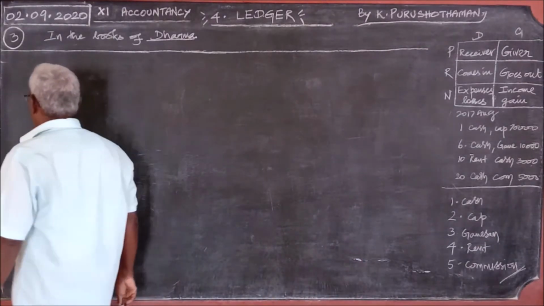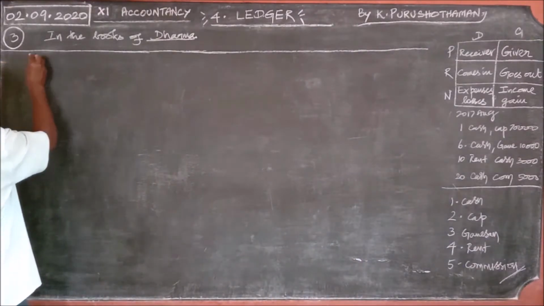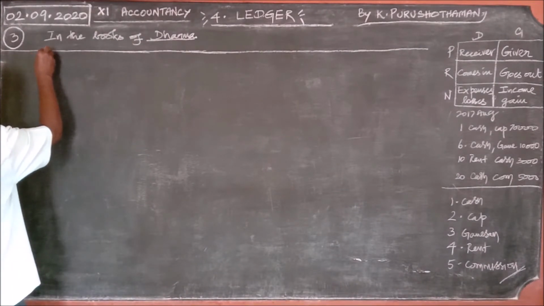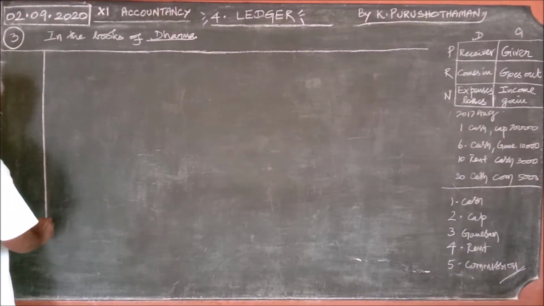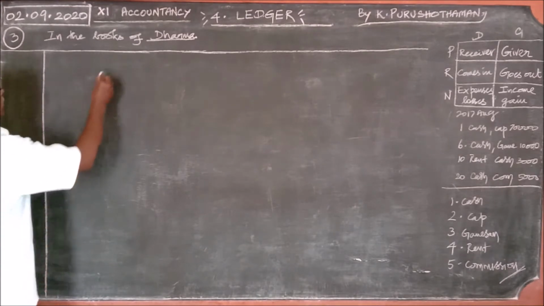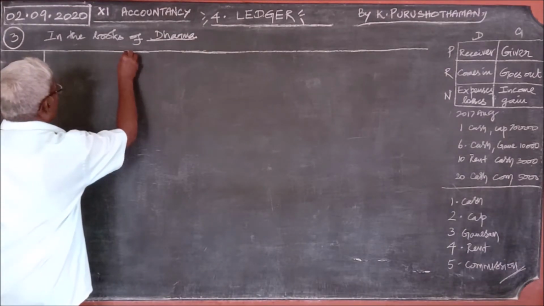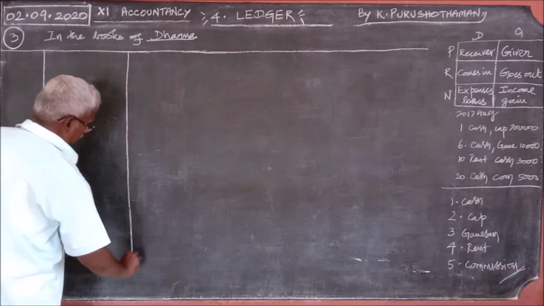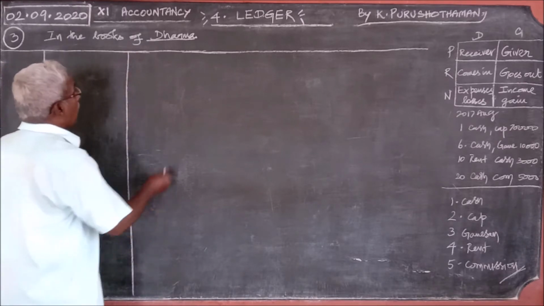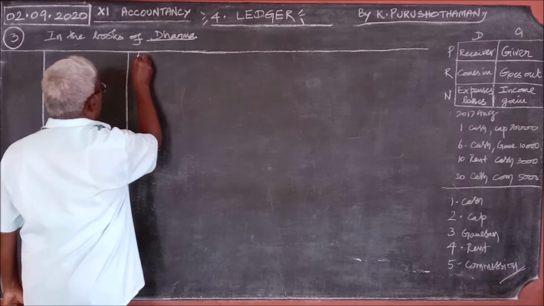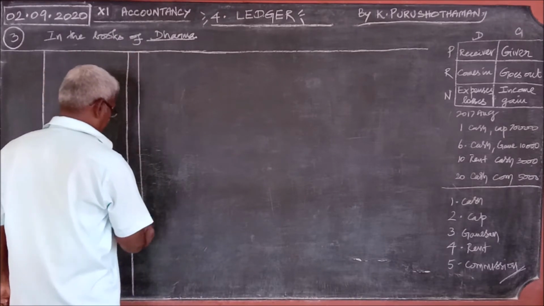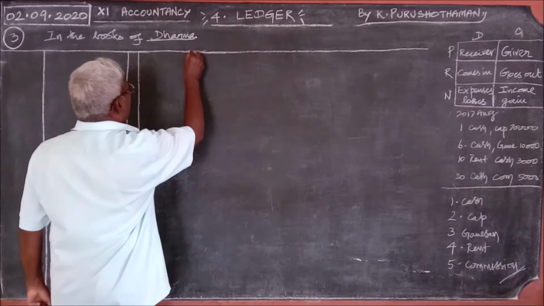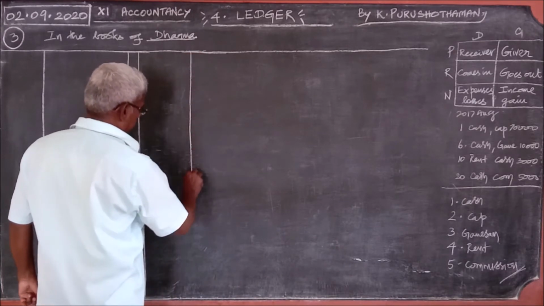Now we shall pass on to the ledger accounts. Date, particulars, journal folio, amount, rupees.